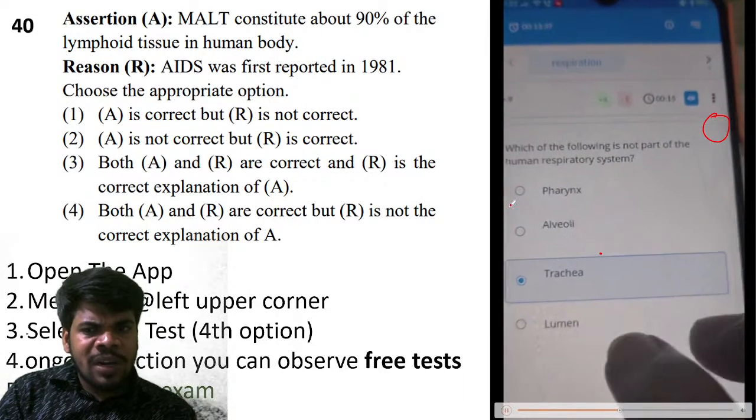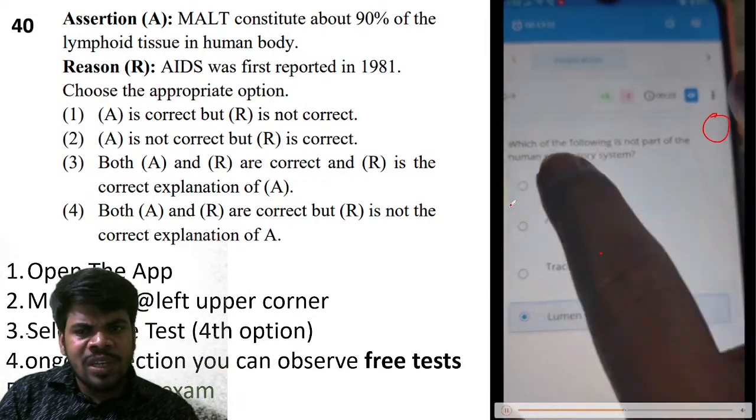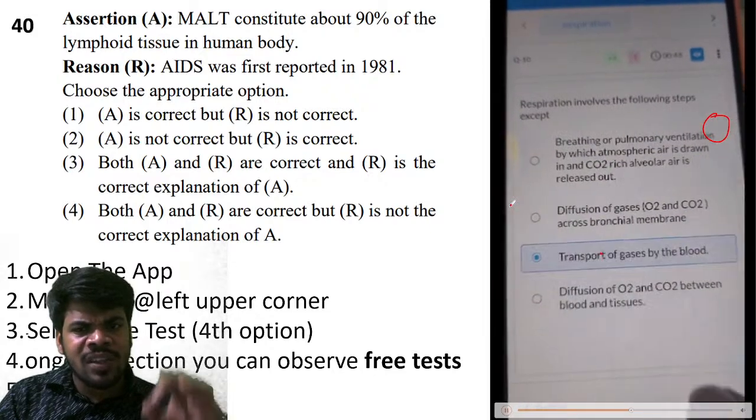So when you click on that I button, it is selected for the review. When you submit the examination, it just shows you how many questions you selected for the review.